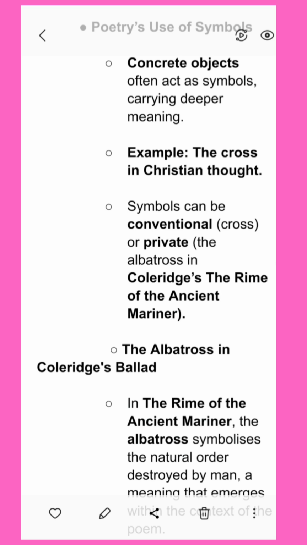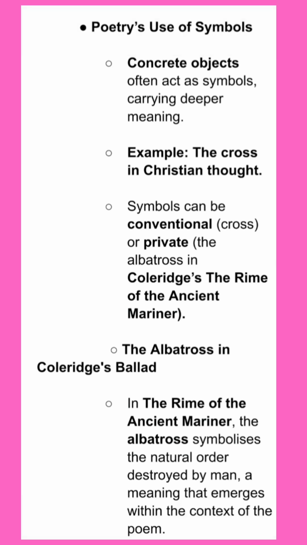Private, like the albatross in Coleridge's ballad The Rime of the Ancient Mariner. In The Rime of the Ancient Mariner, we see the albatross symbolizes the natural order destroyed by man, a meaning that emerges within the context of the poem.